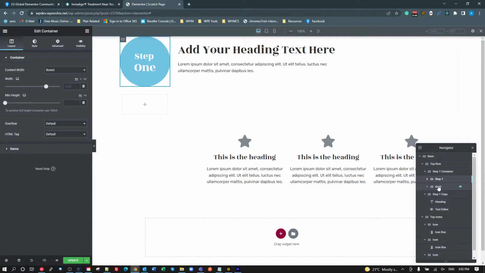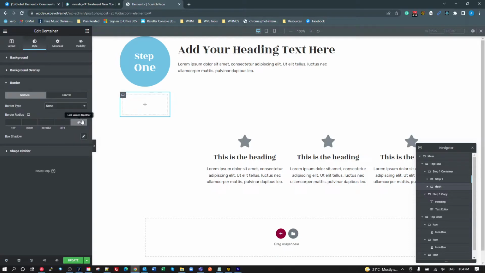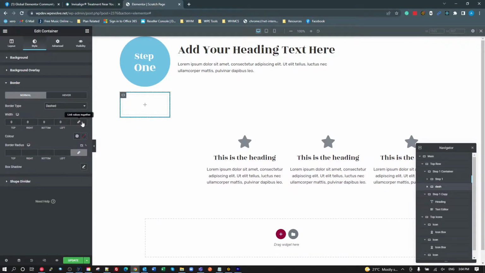So it's just outside of there. It's in that container. I'm going to call that dash. And what I'm going to do is set the style border to dashed. Uncheck the grouping of these, and we want the bottom to be 2 pixels and the left to be 2 pixels. Let's just make it the same primary color as well.